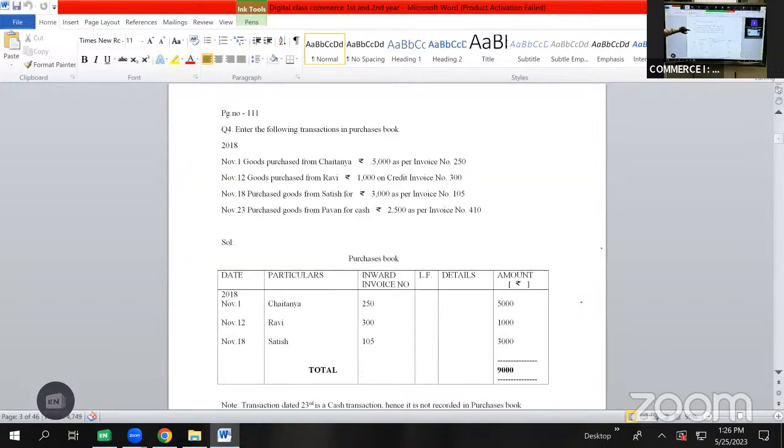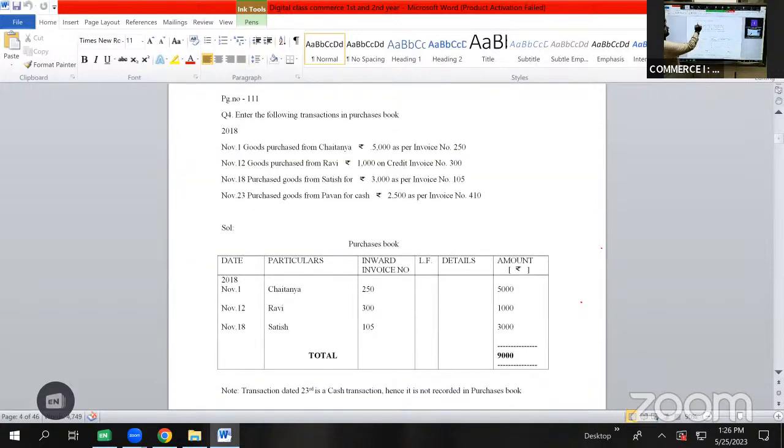Page number 111, question number 4. Enter the following transactions in purchases book. Here is the solution. Purchases book, the format for which is date, particulars, inward invoice number, LF, which stands for ledger folio, details, amount, rupees. So the transactions are given for the year 2018 for the month of November. The first transaction is given on November 1, goods purchased from Chaitanya 5,000 as per invoice number 250.